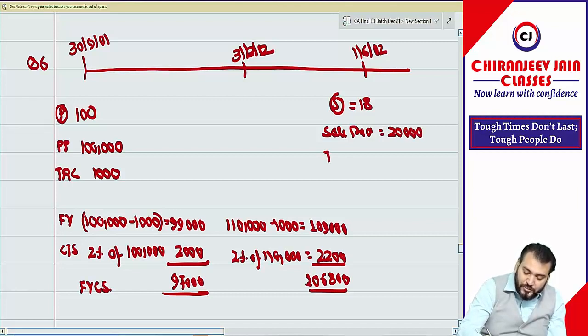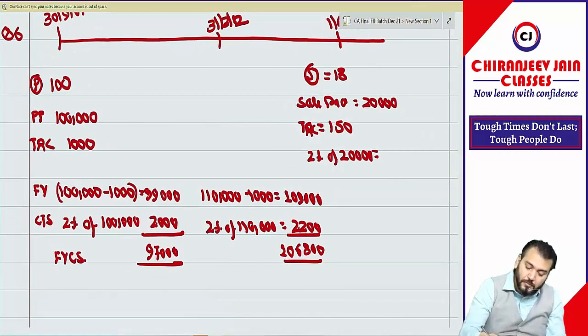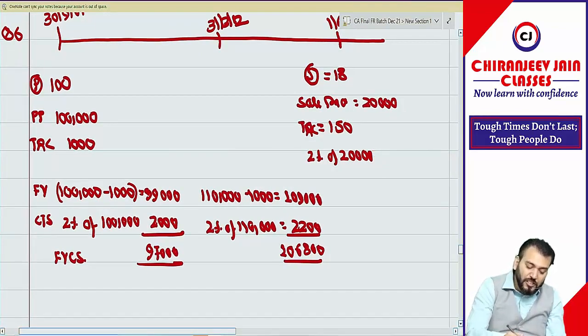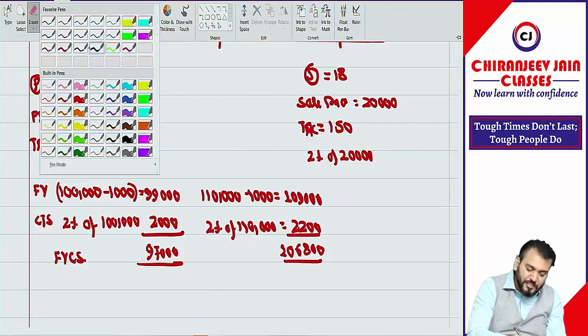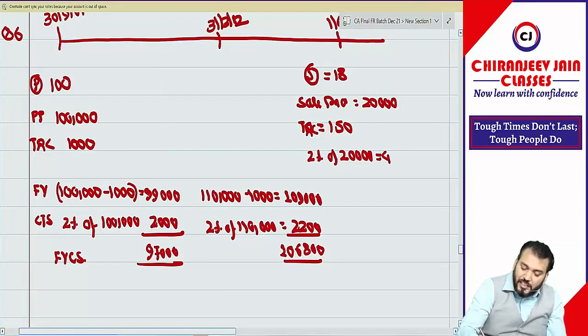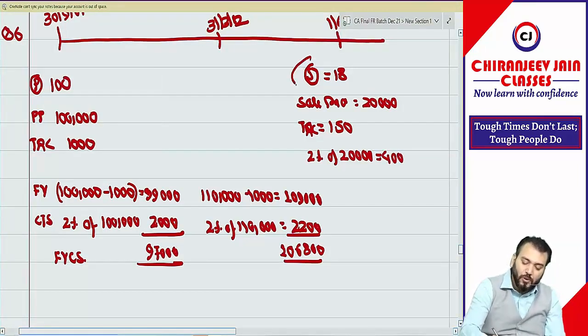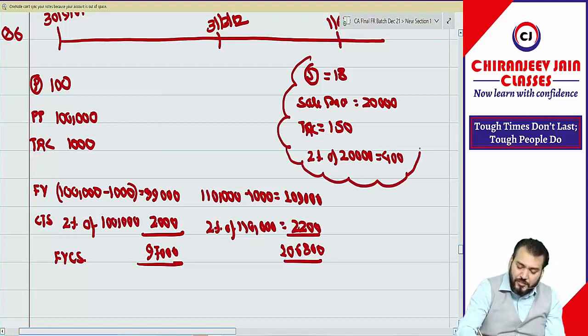The transportation cost is 150. The auctioneer fee is 2% of 20,000, which is 400. So these are selling expenses incurred. Okay, this is the sale transaction.